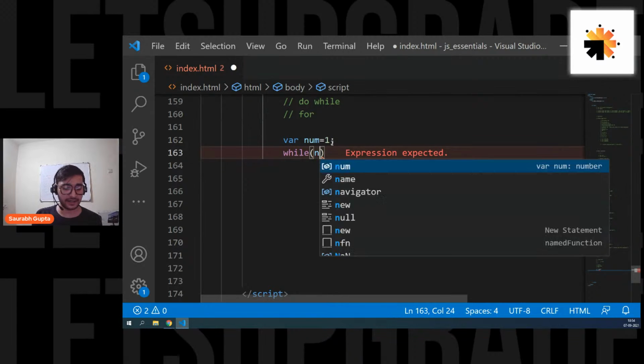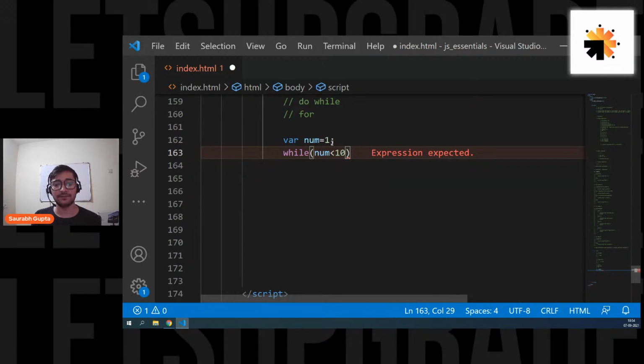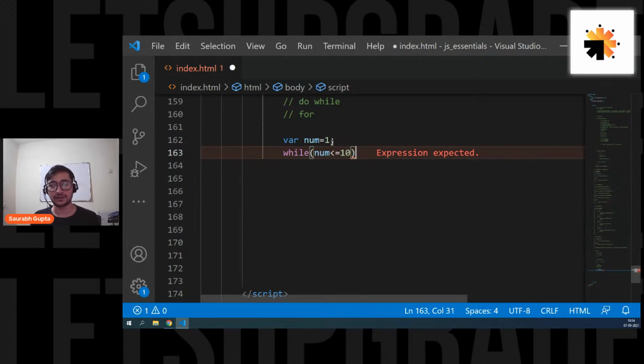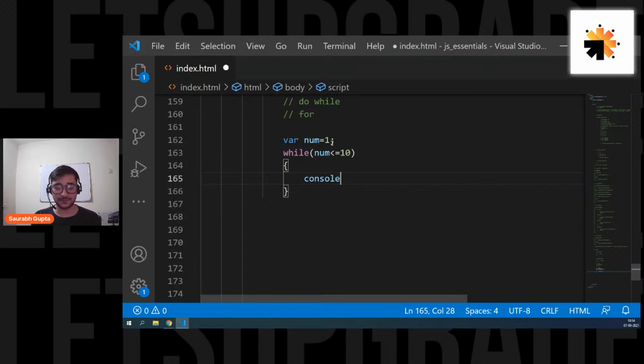Now let's go here and write a condition. Num is less than 10, something like that. So let's say num is less than or equal to 10. Doesn't matter, any condition. And then inside this, let's put console.log hello. Now let's execute this loop in our mind, not in our page. Let's just execute this in our mind for once.